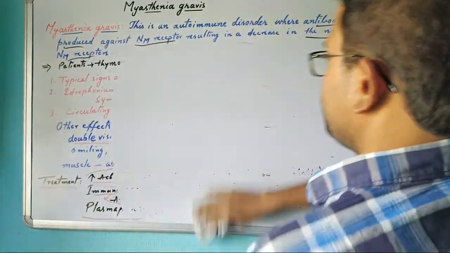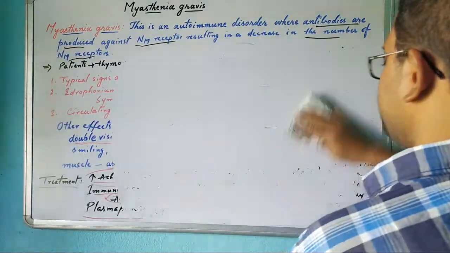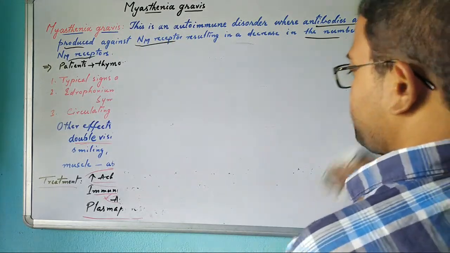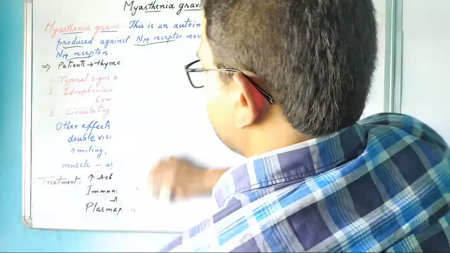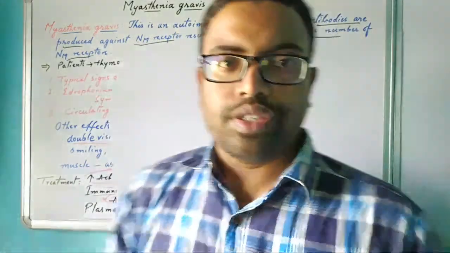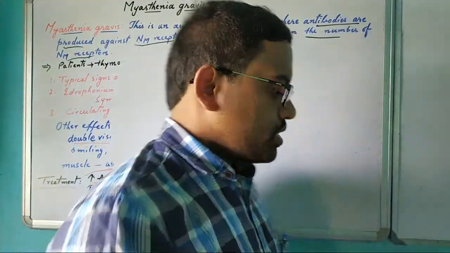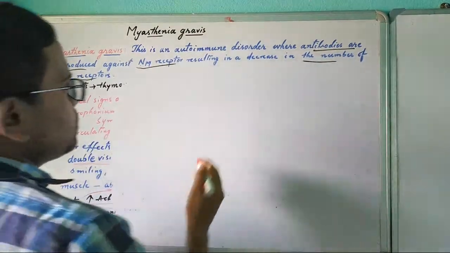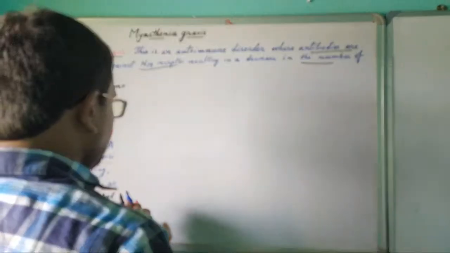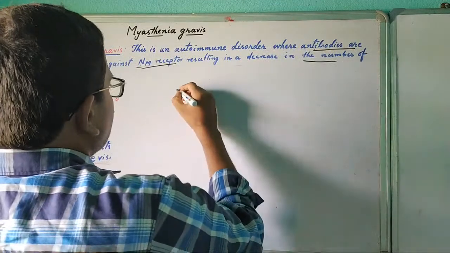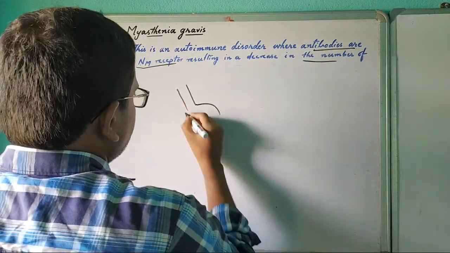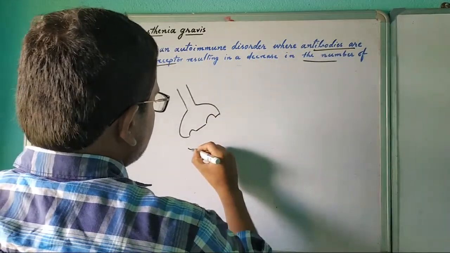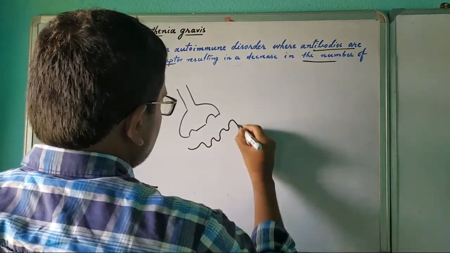So this is the disease which is in the peripheral system, not in the CNS, not in the central nervous system. So this is an autonomic nervous system disorder, or peripheral system. All of you know that this is the nerve, the presynaptic nerve. I always draw it, you can see in other videos, and this is the postsynaptic nerve.